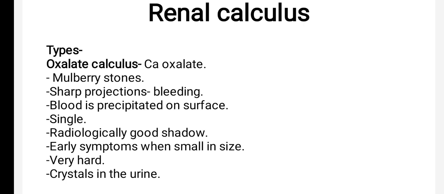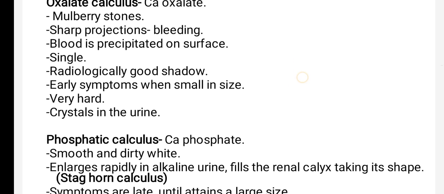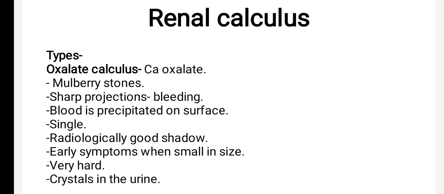The content is calcium oxalate. These stones will have sharp projections, and that's why there is bleeding, and the blood is precipitated on the surface of that stone. Usually these stones are single. Radiologically, a good shadow of calcium oxalate stones will be seen. There will be early symptoms when it is small in size, it is very hard, and there will be crystals in the urine.